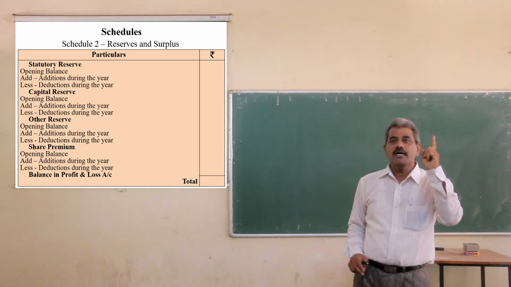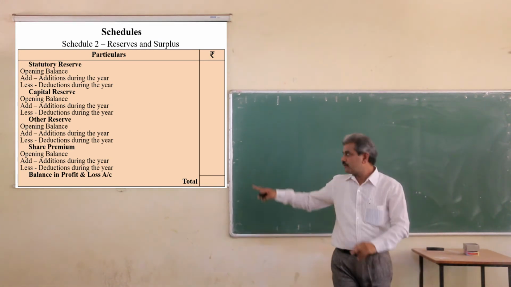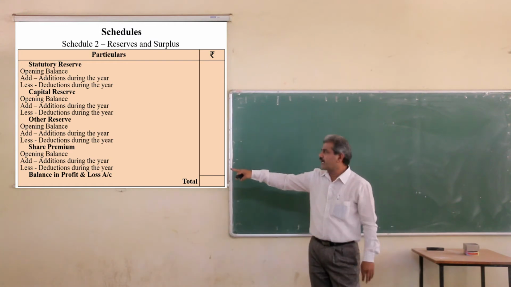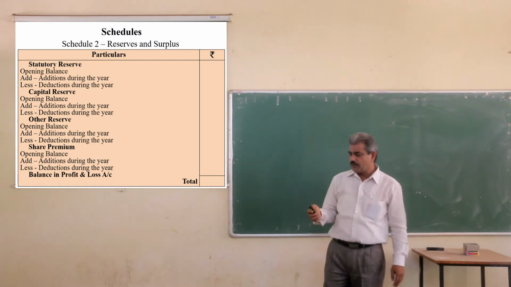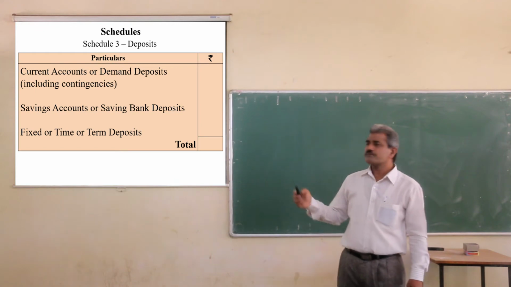Carried forward balance of the profit and loss account, profit balance or loss balance, whatever it may be, balance from profit and loss account. Okay, this is the second schedule.